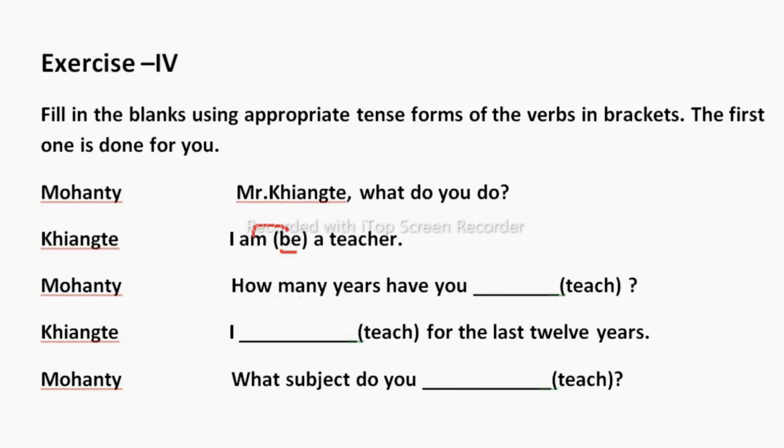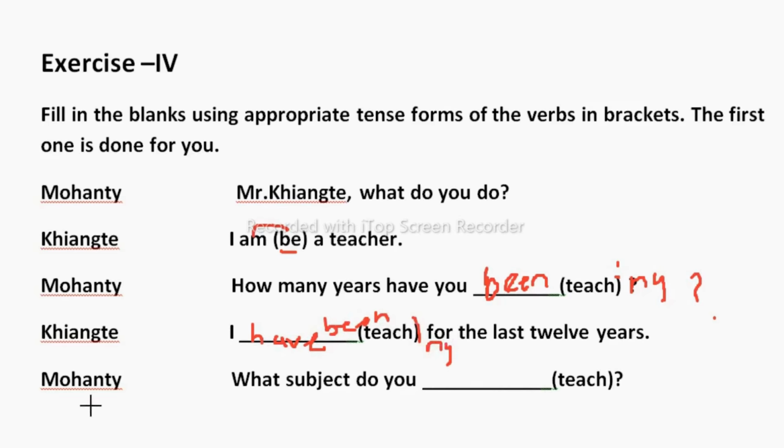Here "have" is there. So we are talking about many years, which means the progressive tense we need to show here. So, how many years have you been teaching? How many years have you been teaching? Ing form. Then again question mark. How many years have you been teaching? So the answer will be I have been teaching for the last 12 years, because progressive you need to show. Because of "have", we need to take I have been teaching. Present perfect continuous, ing form.